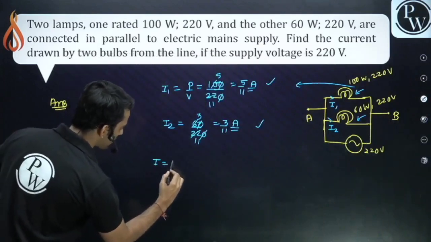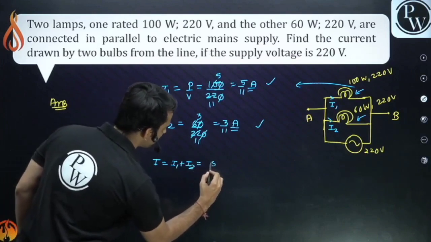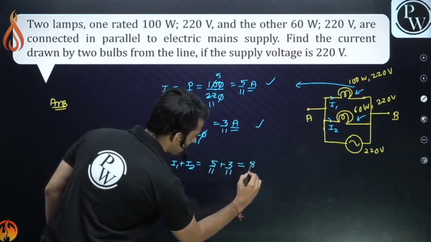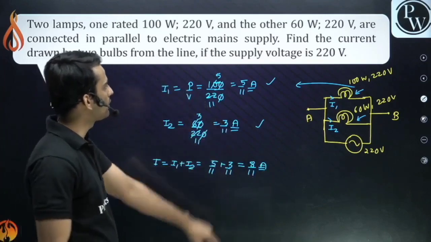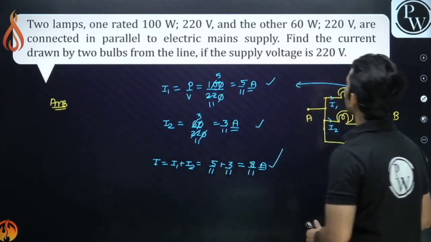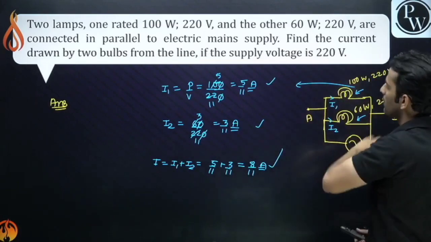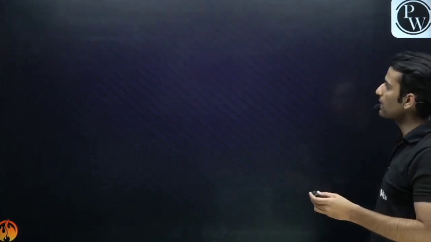Total current would be I1 plus I2. They are connected in parallel now. So it will be 5 upon 11 plus 3 upon 11. So total current drawn is 8 upon 11 ampere from the 220 volt source. Clear? This is the total current drawn. So find the current drawn by the bulbs from the line. Just calculate individual current and you will get your answer. Okay, fine. Are you getting it?